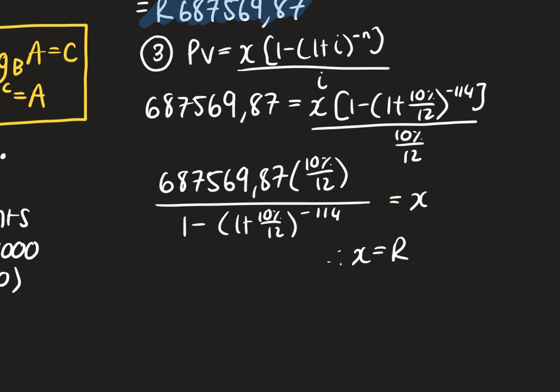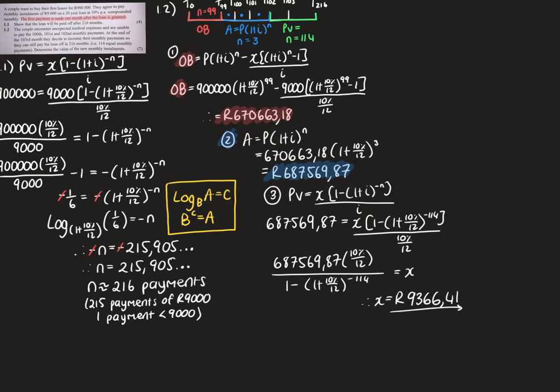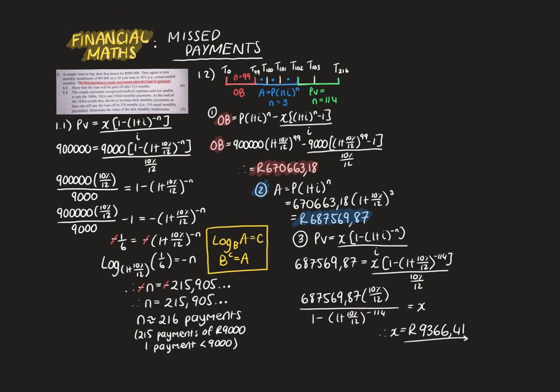We have to pay 9,366 Rand and 41 cents every month, starting from the 103rd month. We need to pay that in order to finish in the same time as what our original loan was planned for. Okay, so guys, that is missed payments.